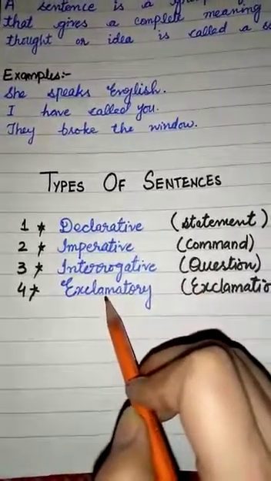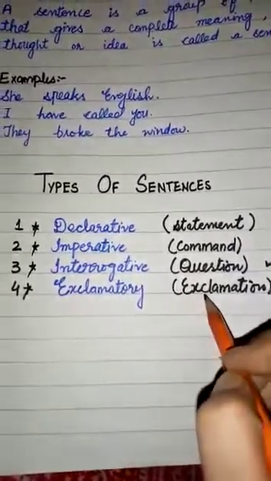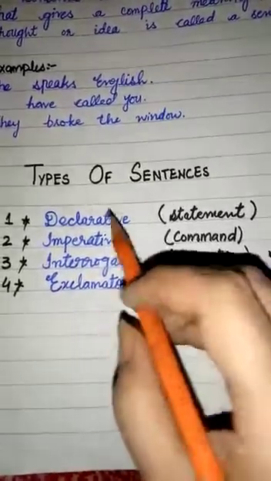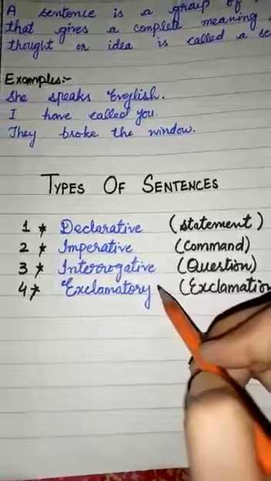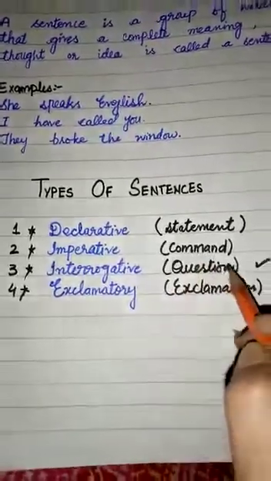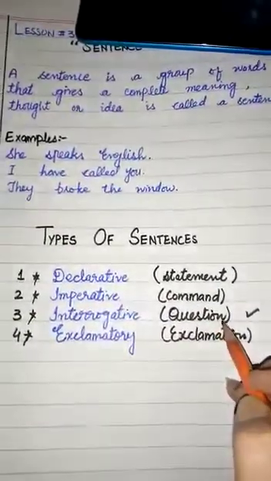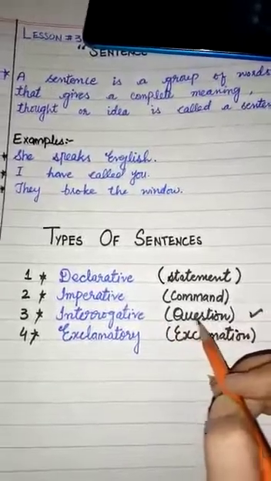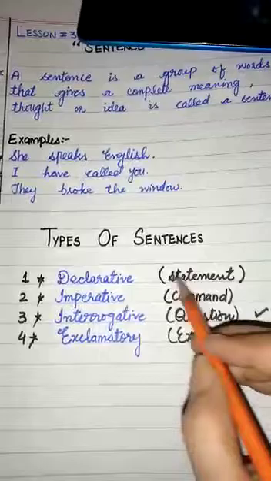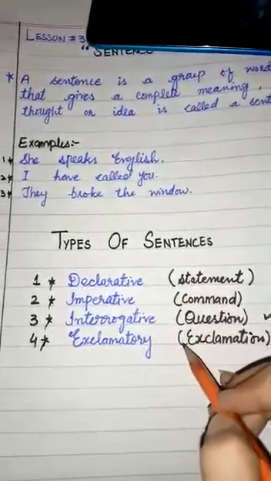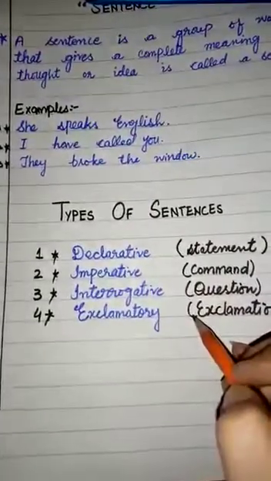Then exclamatory, meaning the exclamation. So we have 4 types: declarative, imperative, interrogative and exclamatory. What we are going to do right now is the interrogative, or question form. The rest of the types we are going to study in the next videos.